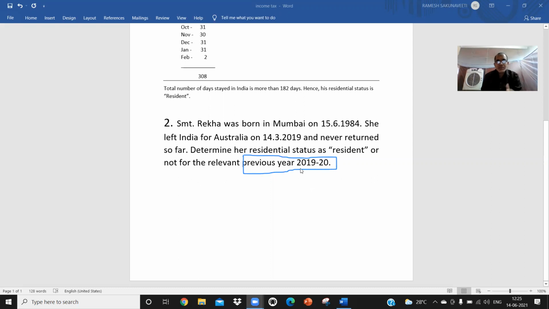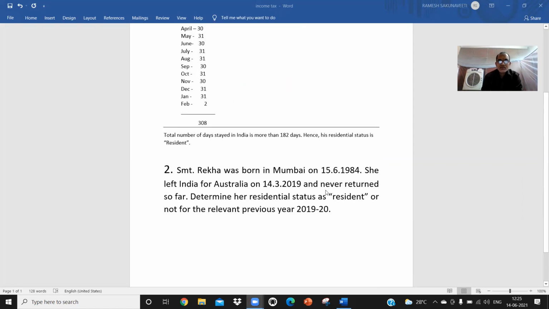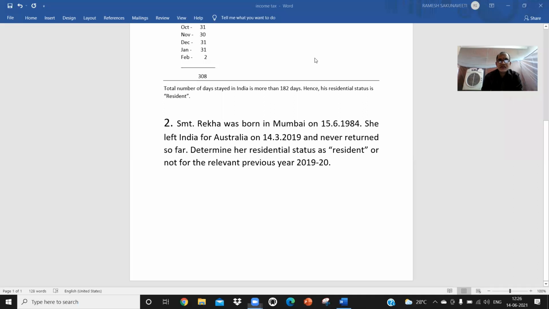Some of you have taken the previous year to 19-20, that is 18-19, and calculated. No, in the problem, the previous year is given to us. If you check the first problem, whatever we have done, the assessment year was given, and for that you take its previous year. But in this problem, the given year is clearly the previous year. So based on the previous year, you have to test the primary conditions.